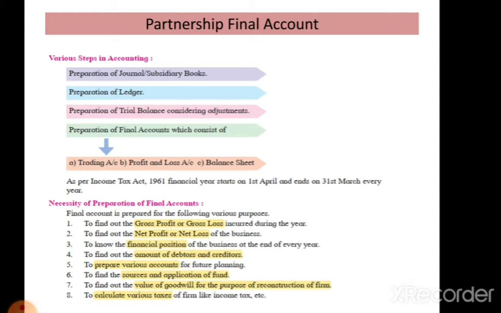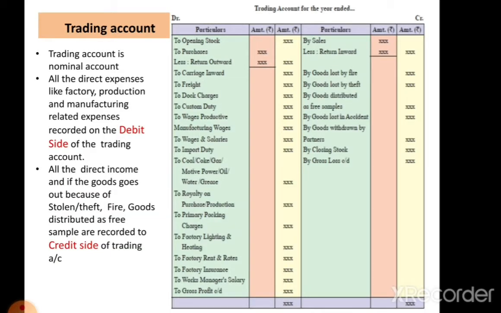Now student, let us see about the preparation of final accounts. Student, the partnership firm's final accounts are prepared on the basis of the trial balance and on additional information, which means adjustments. Students, let us see, this is the trading account in ledger form which is in front of you. Ledger form means in T form, it shows the debit side and credit side.